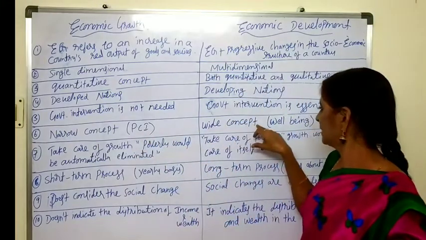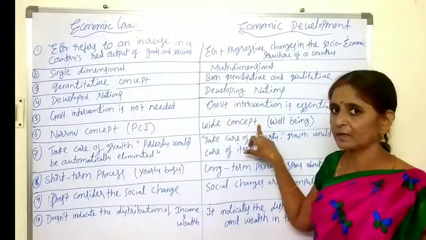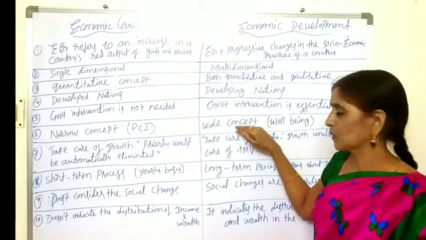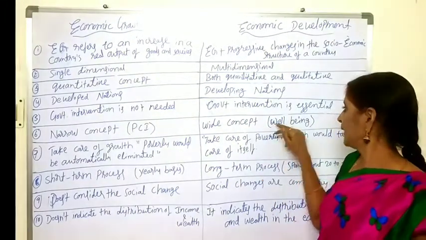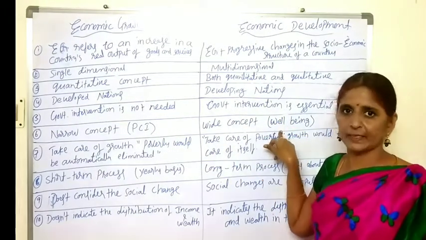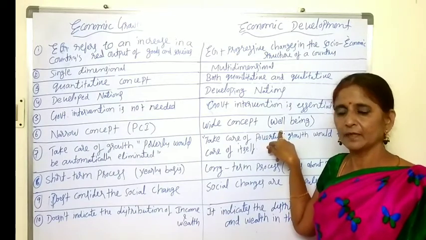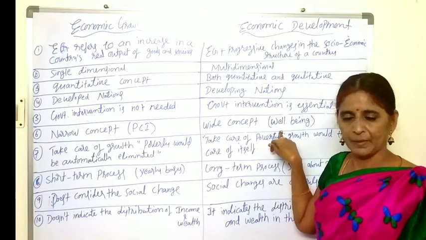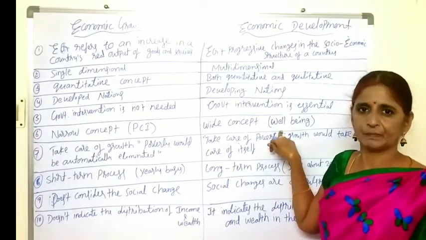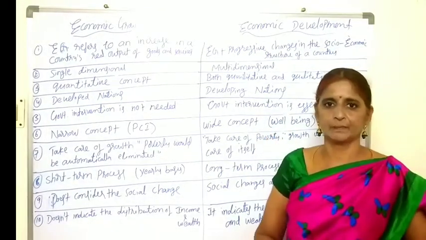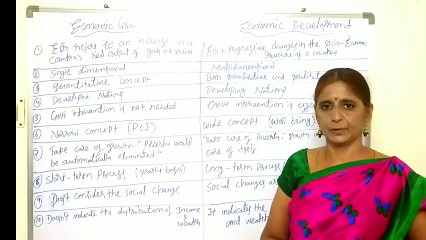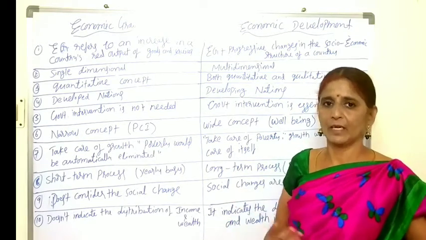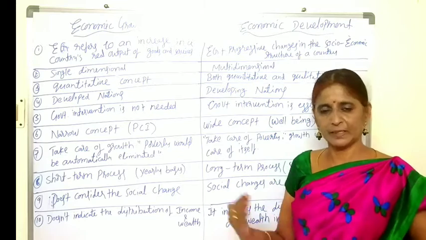And economic development is a wide concept. Why? Because, including the growth in real per capita income, the well-being of the society is essential for economic development. We get well-being in the society when people are getting all the opportunities: quality infrastructure, nutritious food, a high level of literacy rate, high life expectancy.